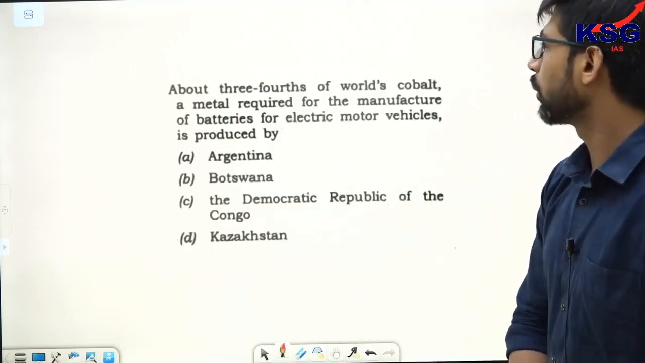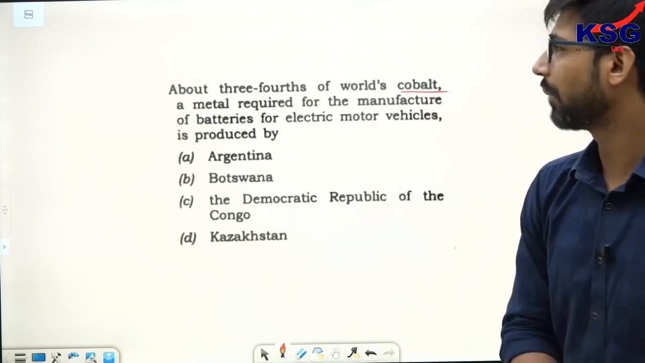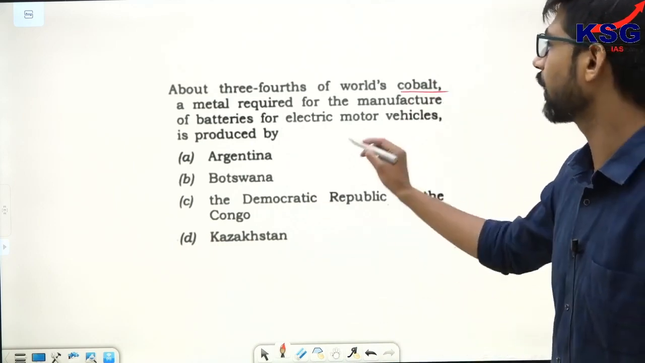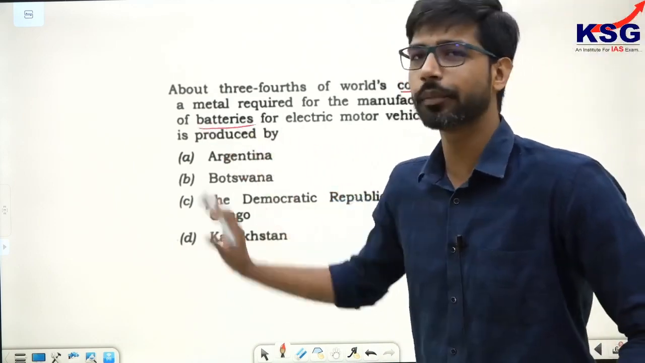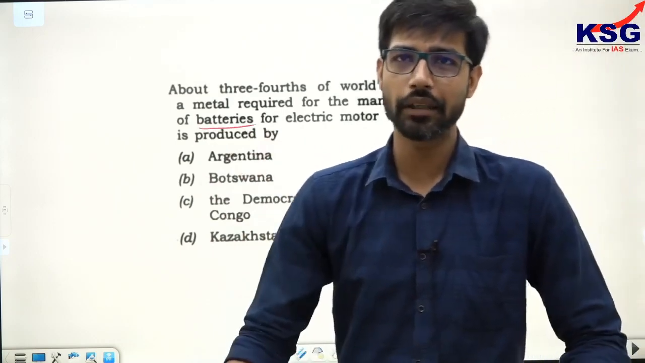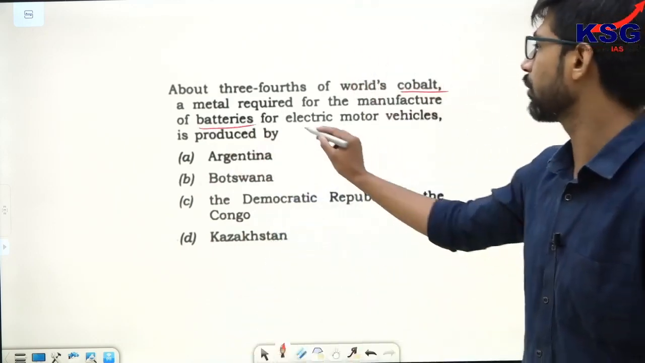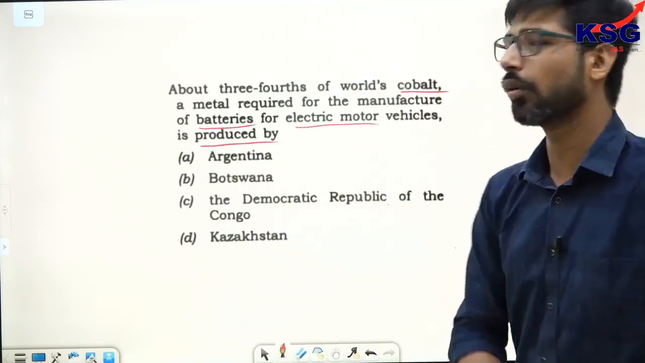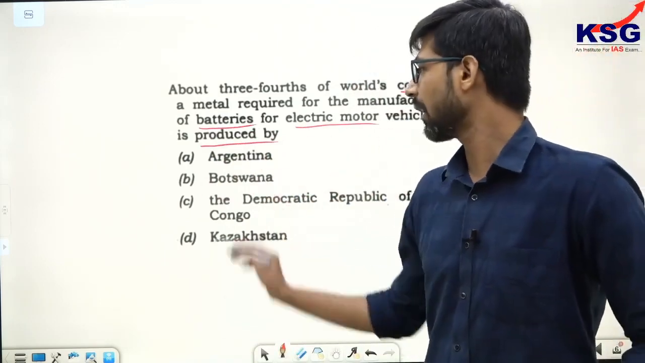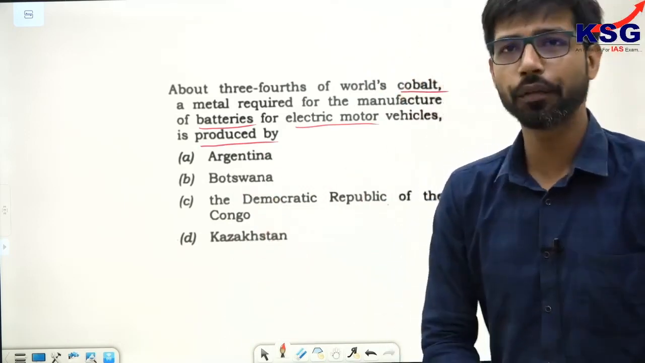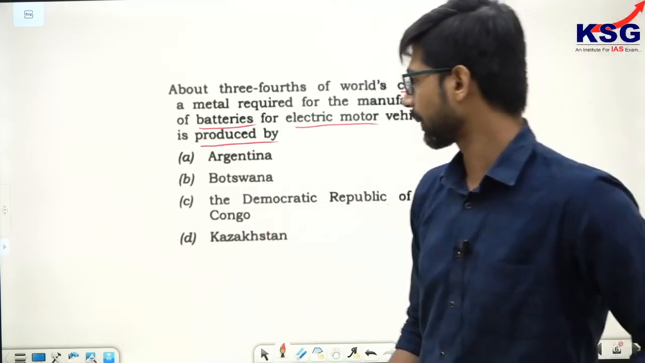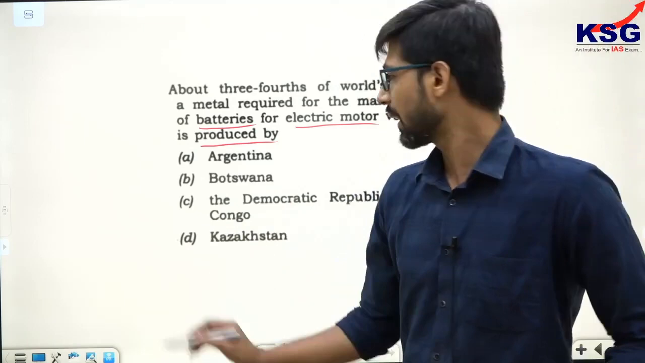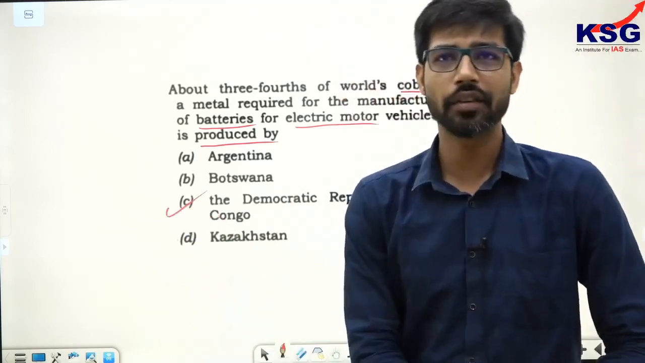About 3/4 of the world's cobalt, another important metal which is required for the manufacture of batteries, is produced by which country? This is in news because lithium-ion batteries are very much in news these days, and this is used for electric motors. Options are Argentina, Botswana, Democratic Republic of Congo, last but not the least, Kazakhstan. The correct answer to this question is DRC, a country in Central Africa.